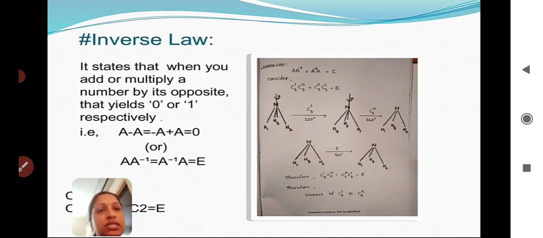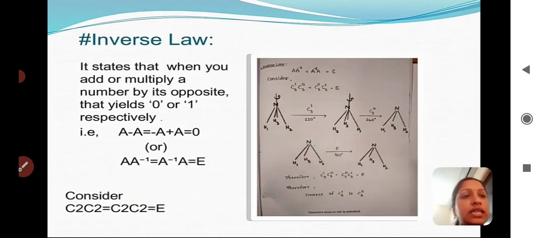Next, inverse law. What is the inverse? The inverse law states that when you add or multiply a number by its opposite, that yields 0 or 1 respectively. So for the inverse under addition, if A is an element of G under the group addition, then minus A will be the inverse.